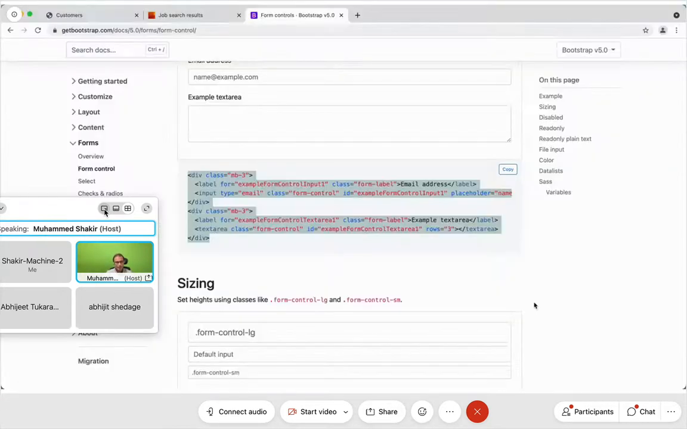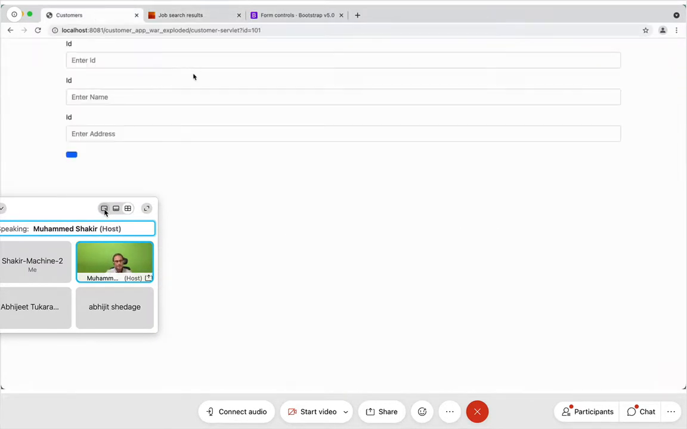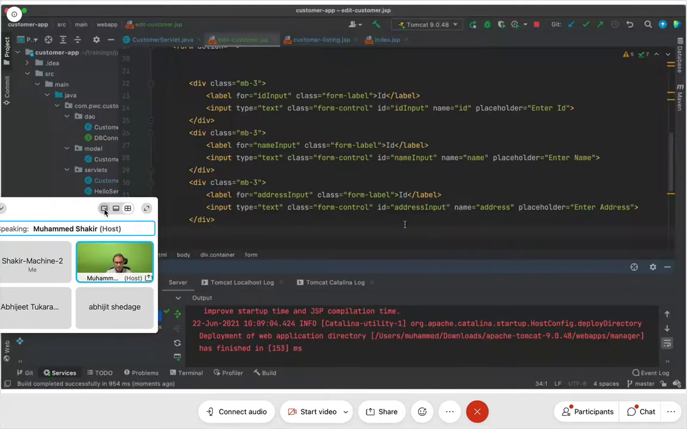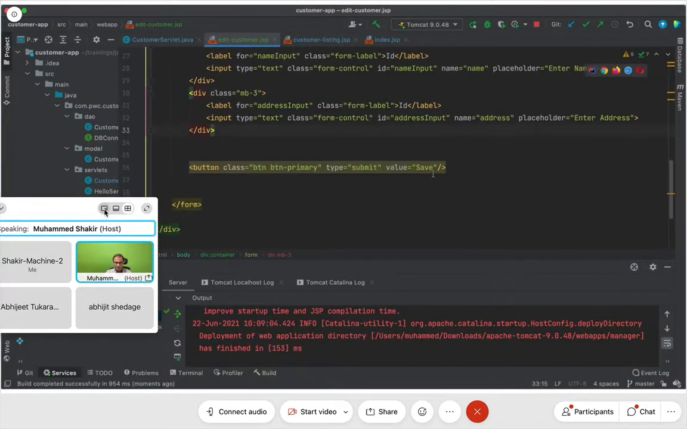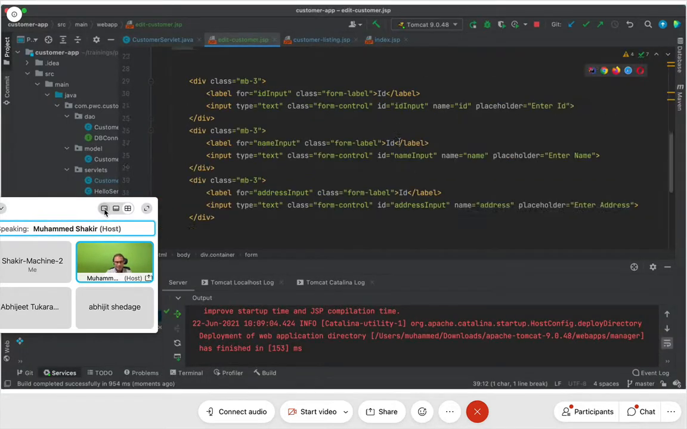Okay, I go back here, and you see this. This looks beautiful, isn't it? This looks better. So ID, and then enter. This is okay. Button, I did not give the label of the button, so I'll have to give it over here. I'll say save. The rest is all good. Okay. I'll make it still better.